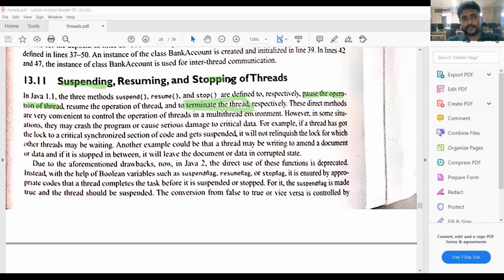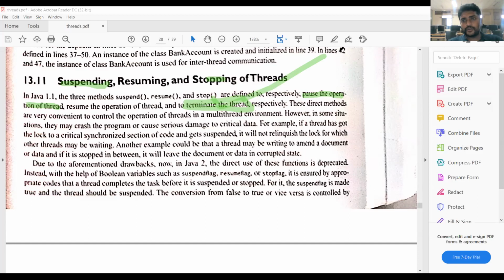The thread will not execute again. Suspending means the thread will execute after some time. Stopping means the thread will not execute. The thread will be in the dead state forever. So this is the concept of suspending, resuming and stopping of the threads.